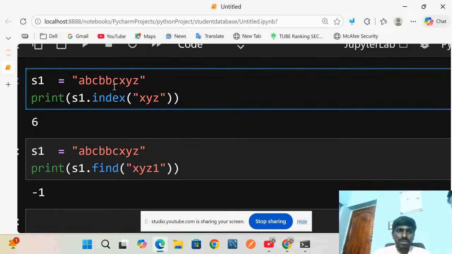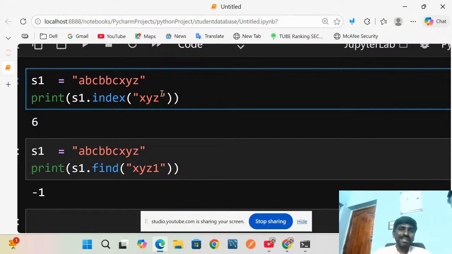So X starts, and the index always starts with 0 and ends with size minus 1. The size is 1, 2, 3, 4, 5, 6, 7, 8, 9. So 0, 1, 2, 3, 4, 5, 6. It will start at 6.